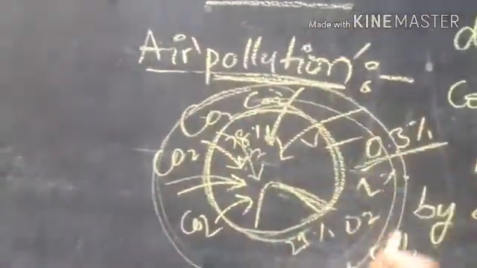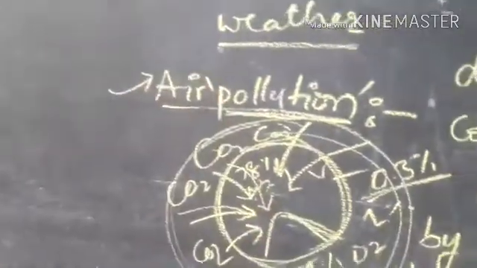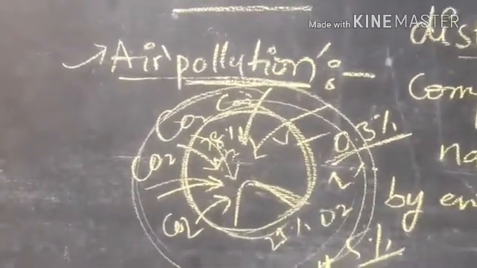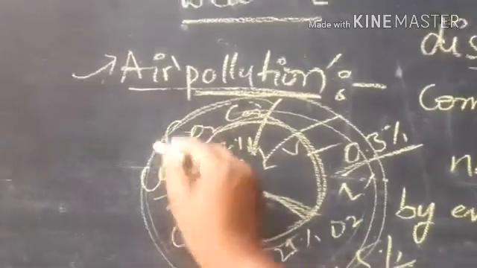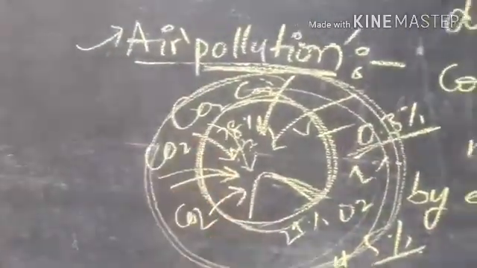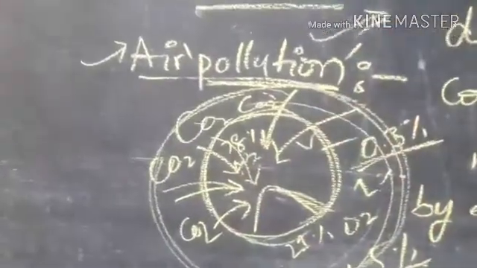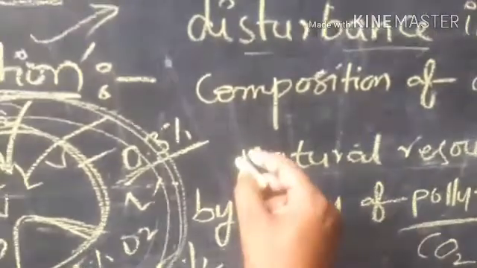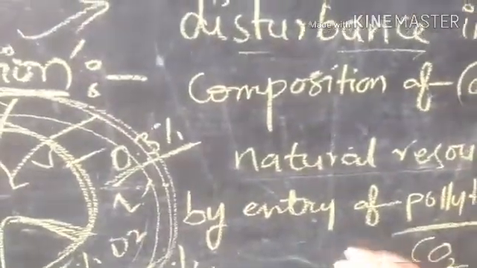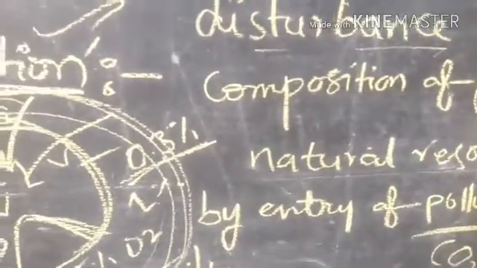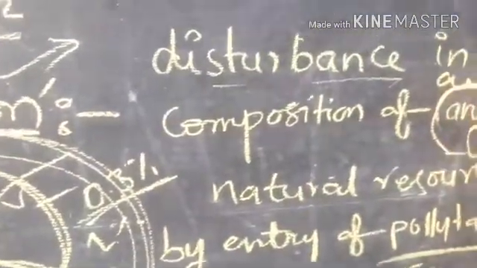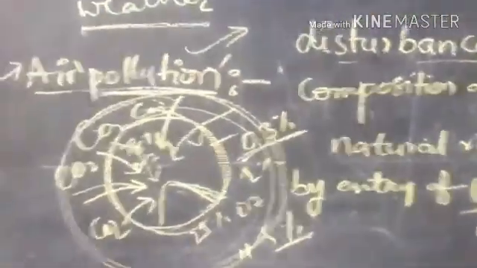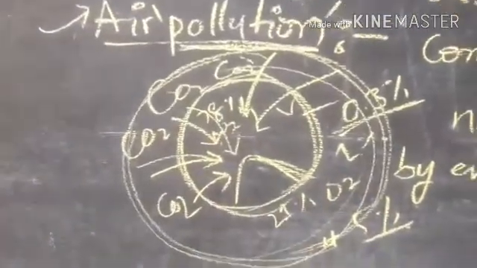So due to the entry of pollutants, if there is any change in the composition of air, it is called air pollution. Now, in simple terms we can replace what we said here. In place of any natural resource we should add air. Now see, disturbance in the composition of air by the entry of pollutants is called air pollution.